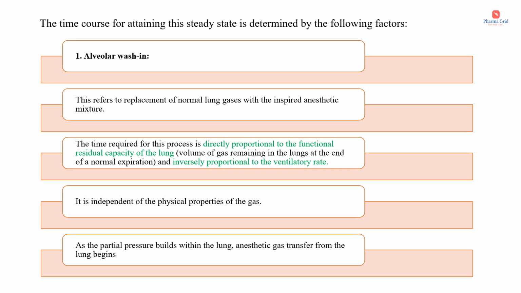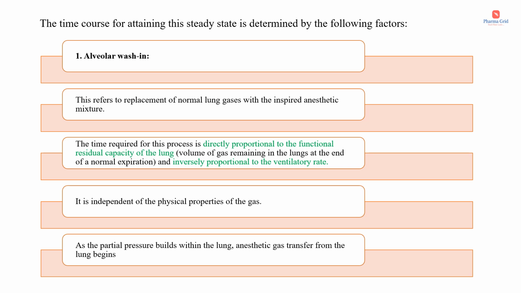First one is the alveolar wash-in. Alveolar wash-in refers to replacement of normal lung gases with the inspired anesthetic mixture. And the time required for this process is directly proportional to the functional residual capacity of the lung. What do you mean by functional residual capacity? It is the volume of gas remaining in the lungs at the end of a normal expiration. So the time required for this alveolar wash-in is directly proportional to the functional residual capacity of the lung and inversely proportional to the ventilatory rate. And it is independent of the physical properties of the gas.